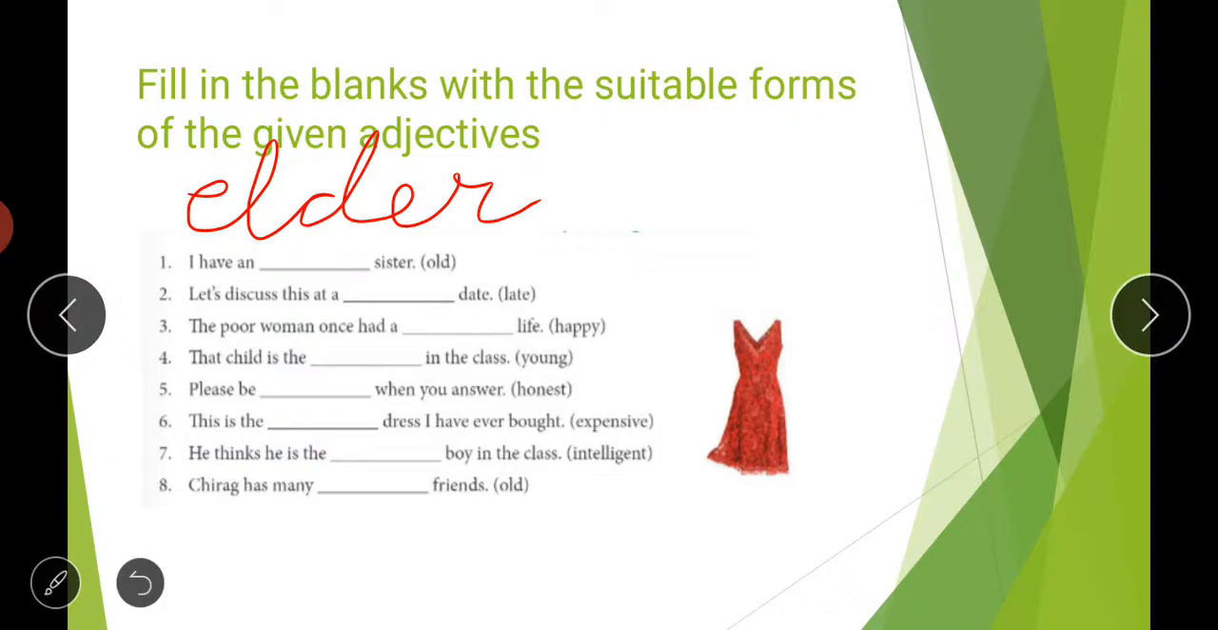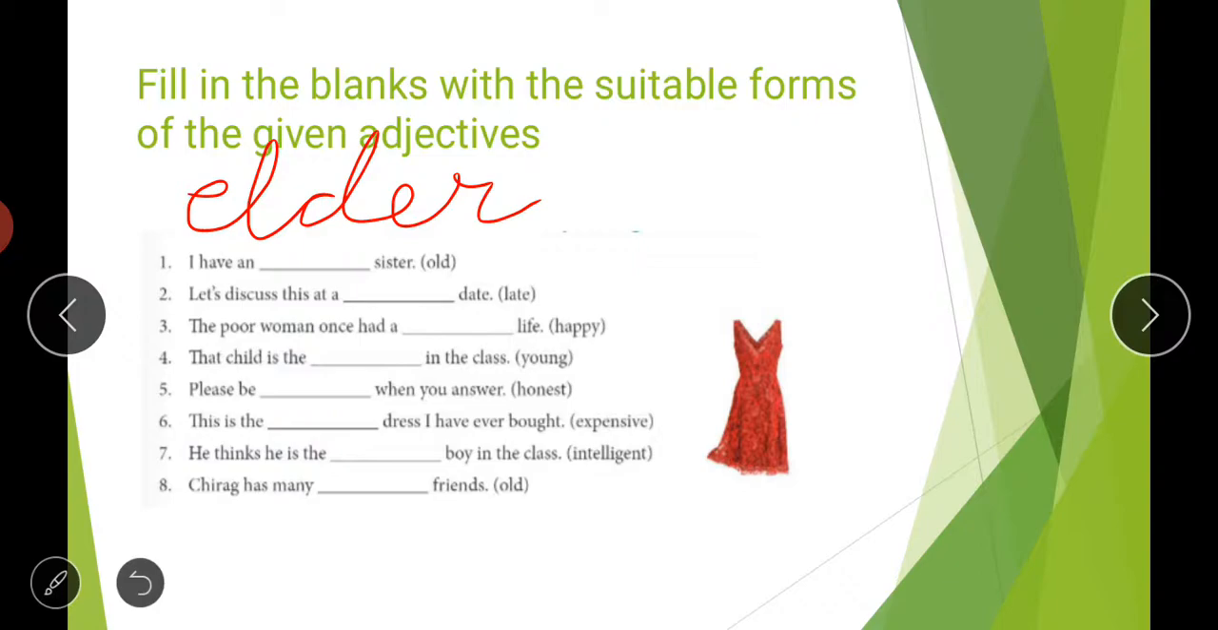Then sixth is: this is the dash dress I have ever bought. This is the most expensive dress I have ever bought. Of all the dresses I have bought till today, this is the most expensive. I am not comparing two dresses, saying this dress is more expensive than that one. No. I am saying that this dress is expensive of all others. So I will write: this is the most expensive dress I have ever bought.